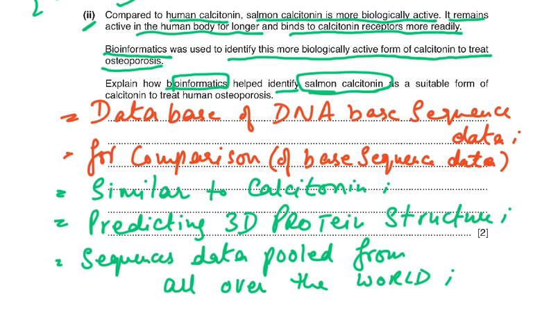So predicting the 3D protein structure, and then the sequences are data pooled from all over the world. So we have massive information on the database, and we can find out which one is the nearest one. Then we can predict the protein structure of it, and then we can look at it, and the computer is going to do all this, and then of course we can find out which one would be a favorable one to give as a treatment to people suffering from a specific disease.